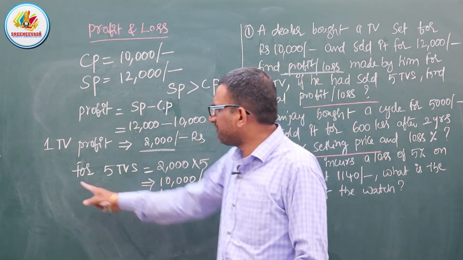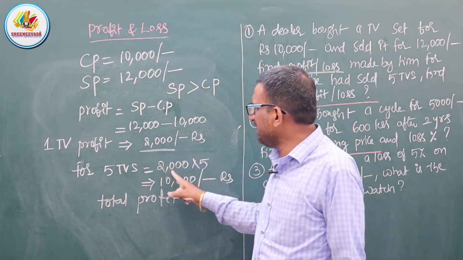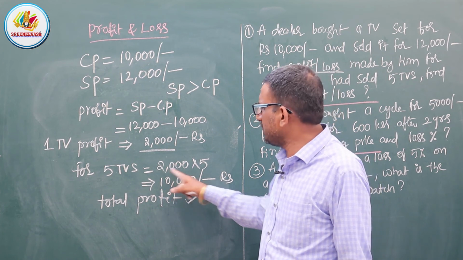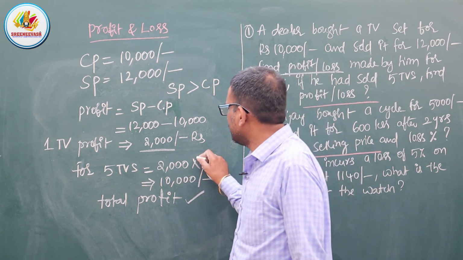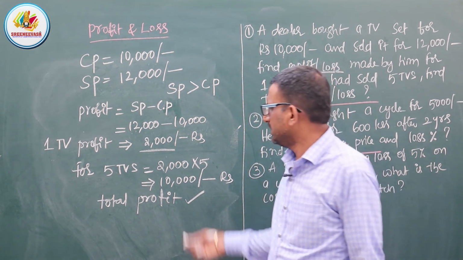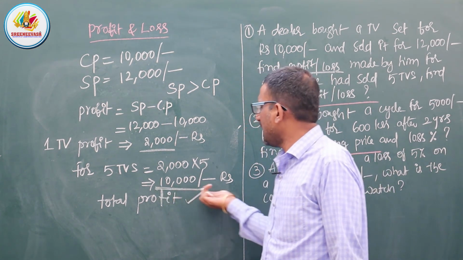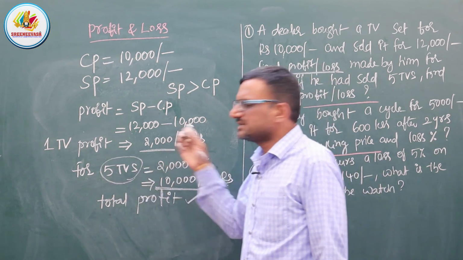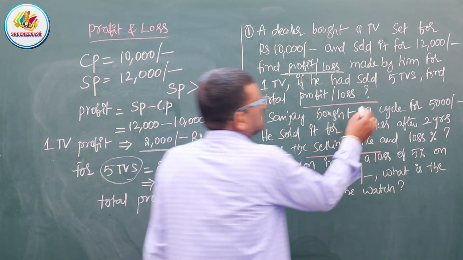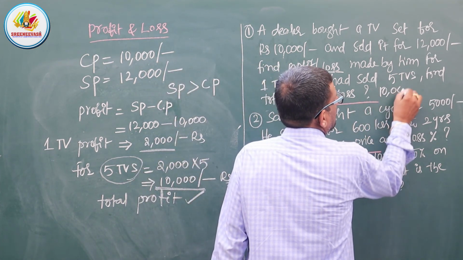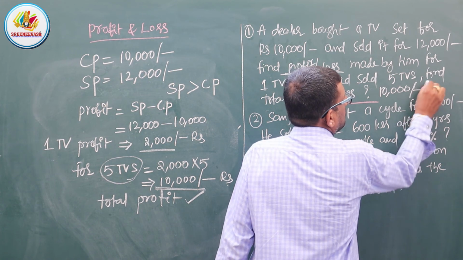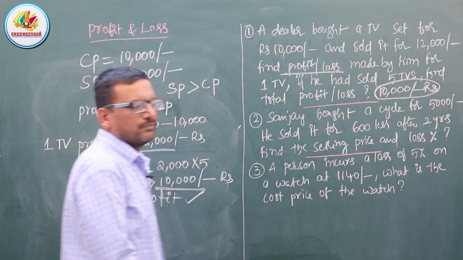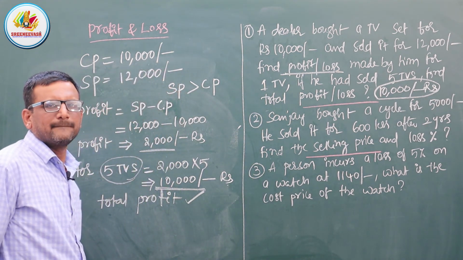So for one TV he got 2,000 rupees as profit. So 2,000 into 5, 10,000 rupees. He got the profit for 5 TVs. So the answer is 10,000 rupees for this problem. Am I clear? Right.